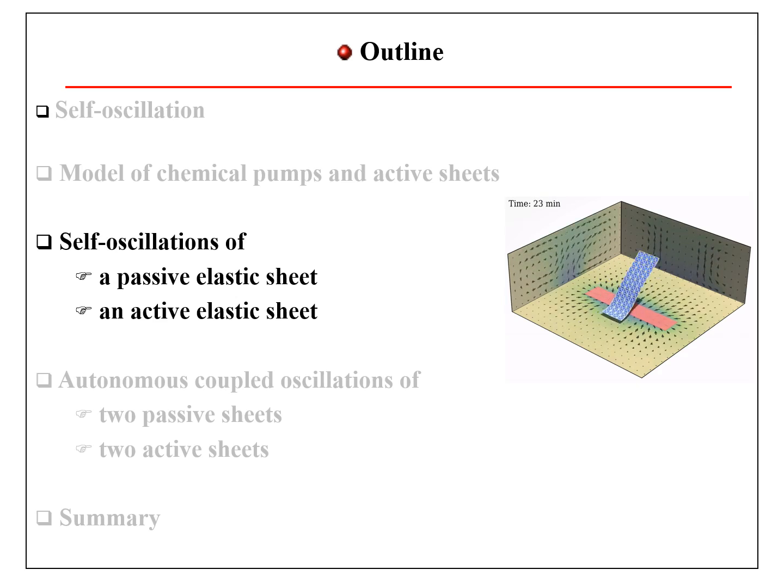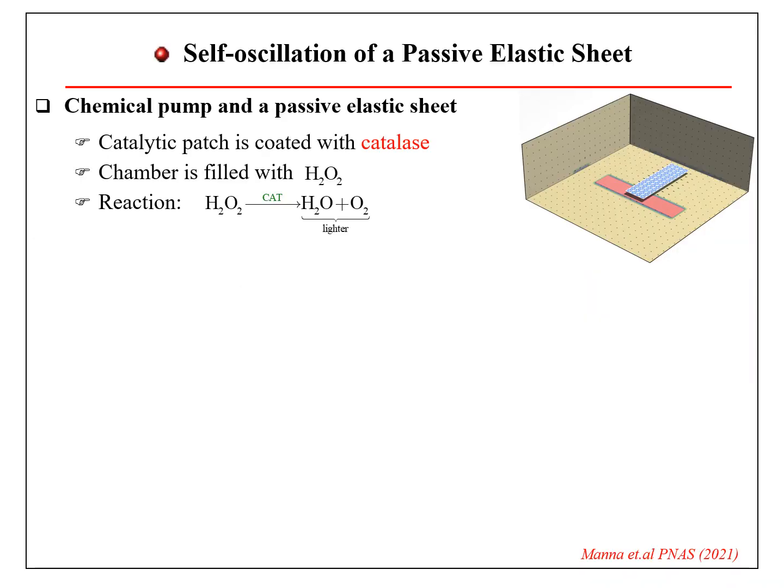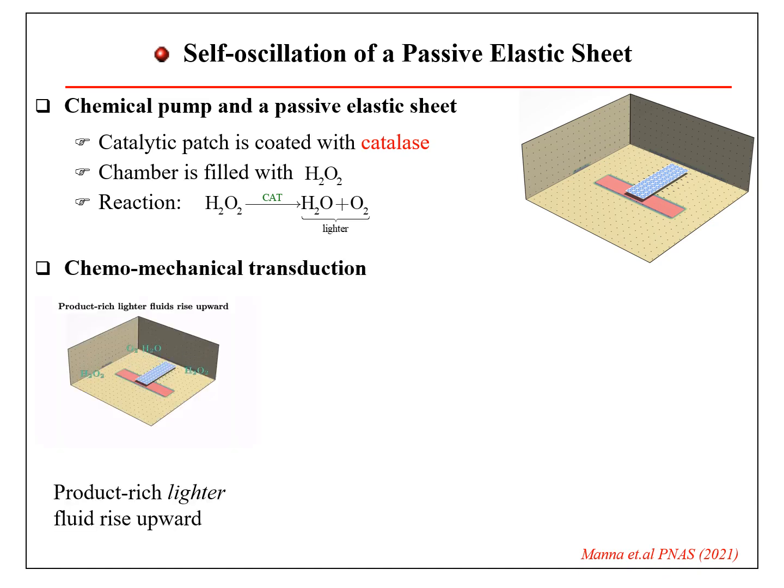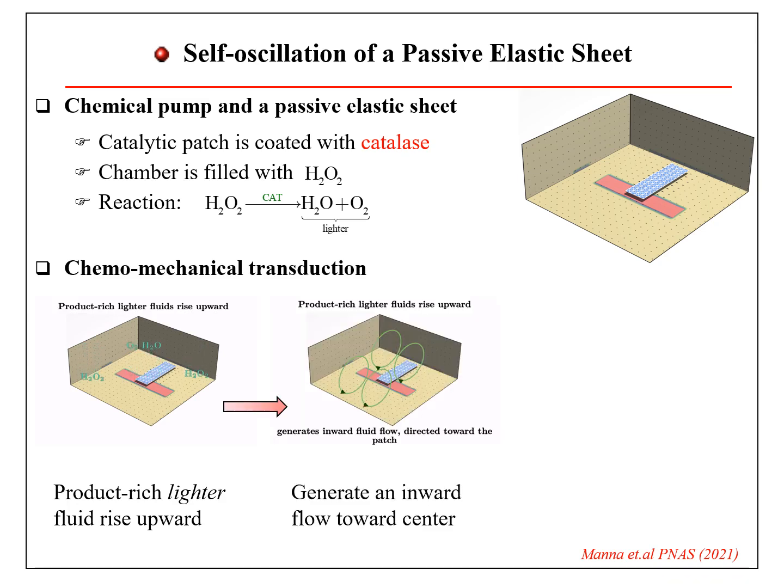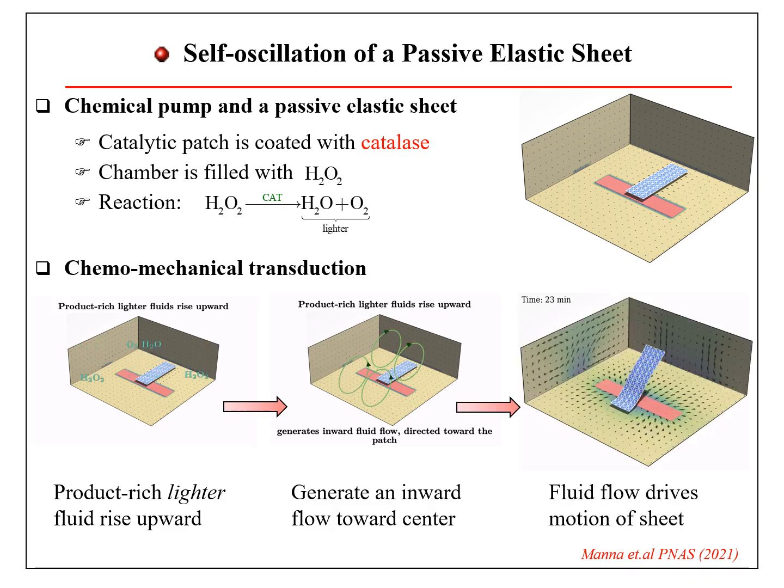Let us first consider the simplest case, a passive sheet. The catalytic patch is coated with the enzyme catalase, the red rectangular area. When hydrogen peroxide is introduced in the chamber, catalase decomposes hydrogen peroxide into water and oxygen, which is lighter than the reactant. Then the product-rich lighter fluid rises upward and generates an inward fluid flow directed toward the patch.